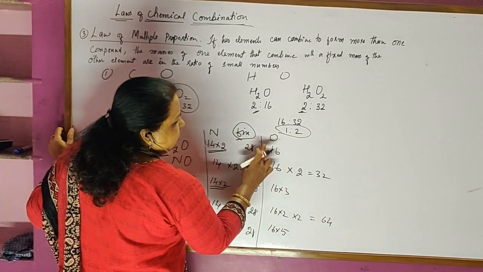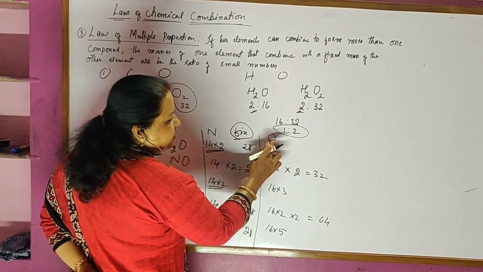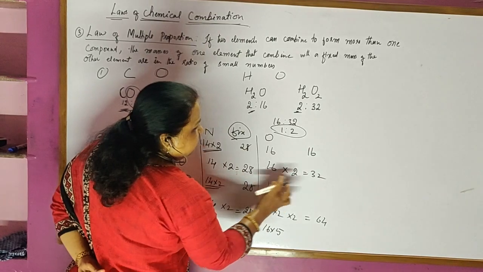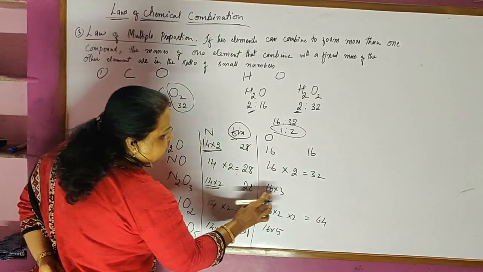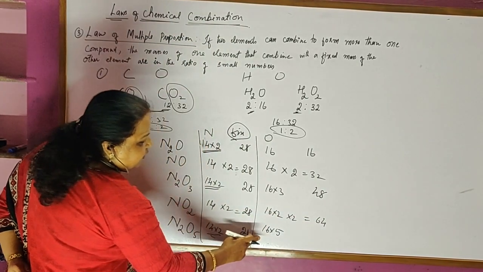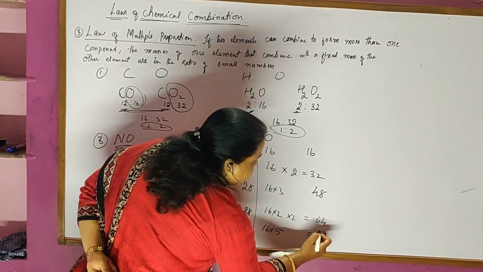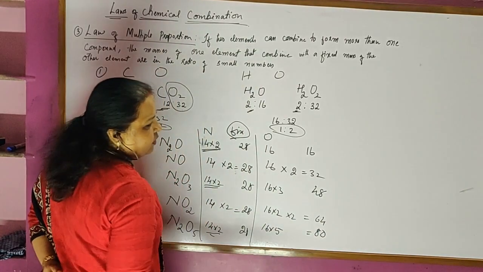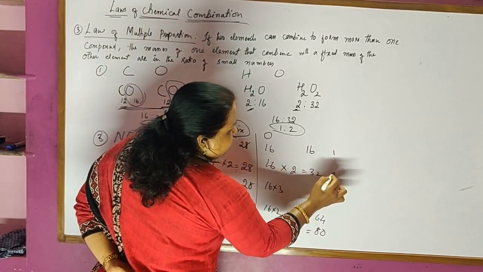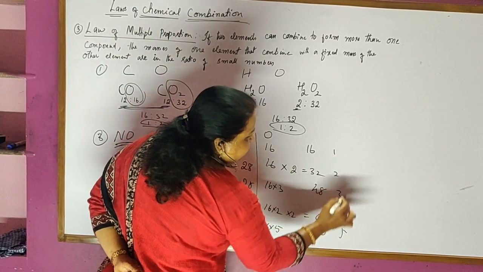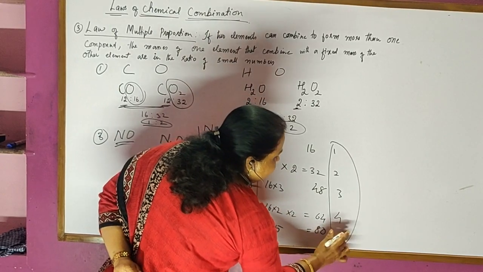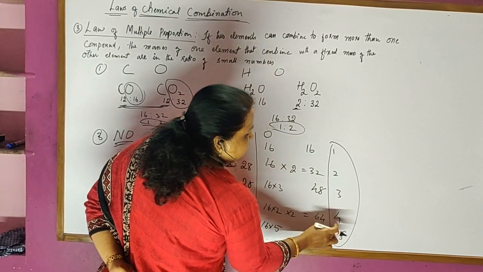And if I calculate the masses of the oxygen in every compound that I get, the first one is 16, second one is 32, third one is 16 into 3, it is 48, fourth one is 64, fifth one is 80. And if I take the ratio 16, 32, 48, 64, 80, it is 1, 2, 3, 4, 5 in a simple ratio. So the ratio which I get is a very simple ratio, 1 is to 2 is to 3 is to 4 is to 5.